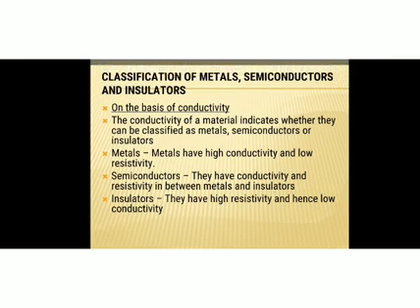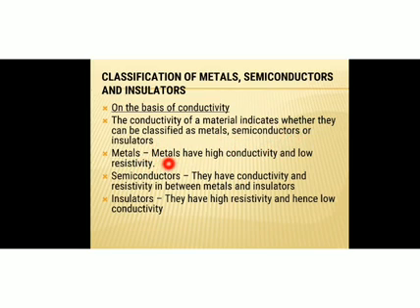So, on the basis of conductivity, materials are classified into metals, semiconductors, and insulators. Metals are those materials that have high conductivity and low resistivity. Example, sodium, lithium, potassium.